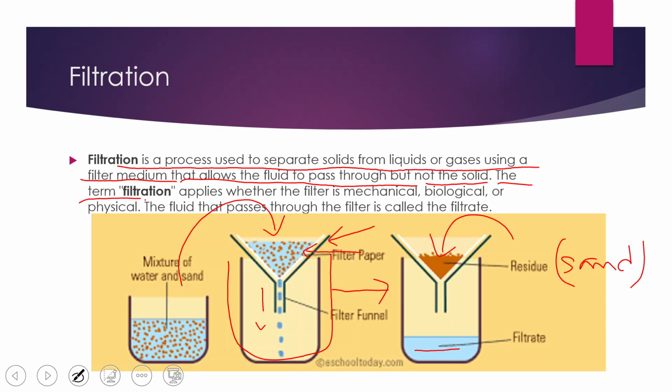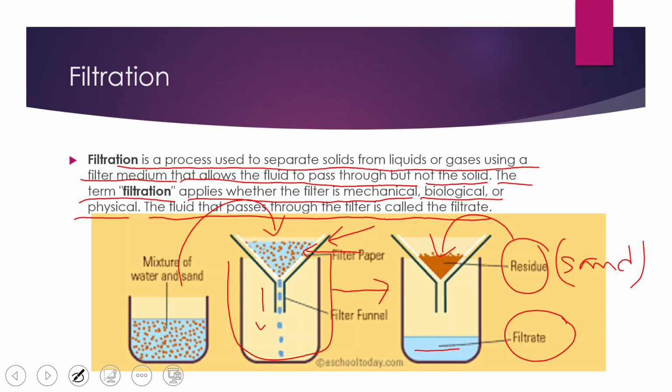The term filtration applies whether the filter is mechanical, biological or physical. The fluid that passes through the filter is known as the filtrate, and the impurities that remain in the filter paper are called the residue.